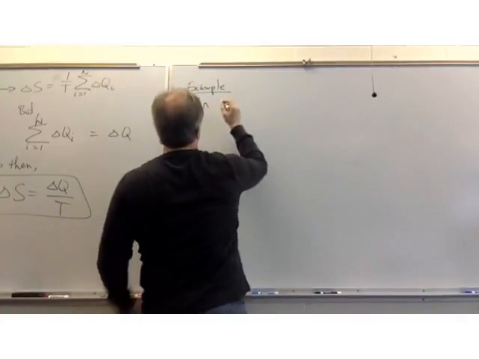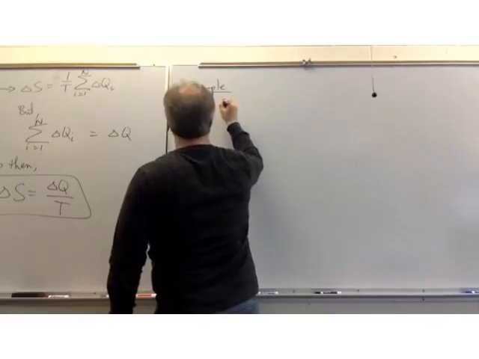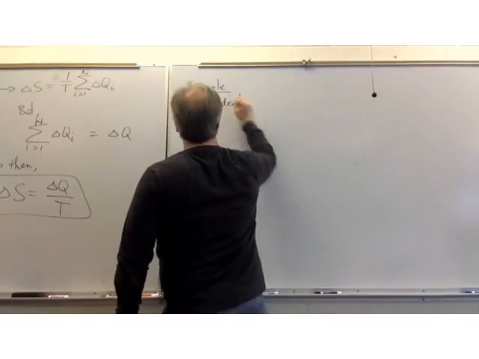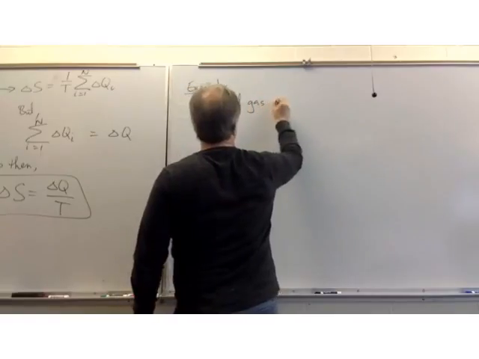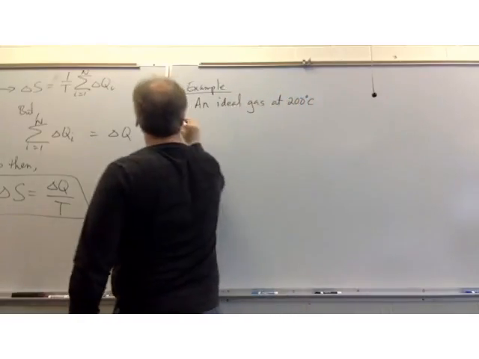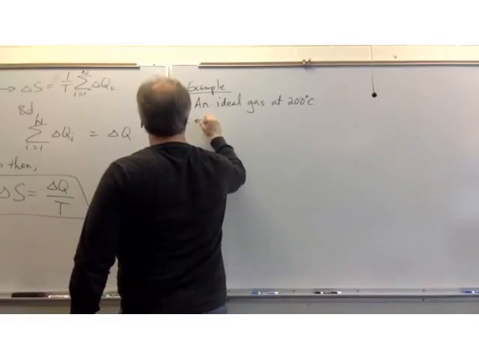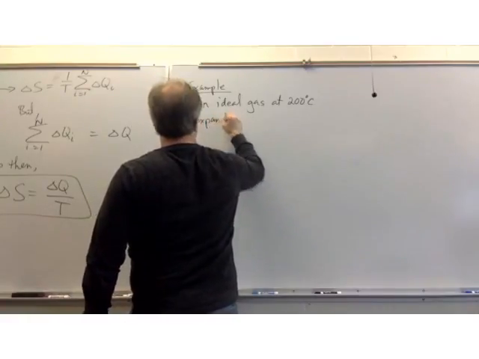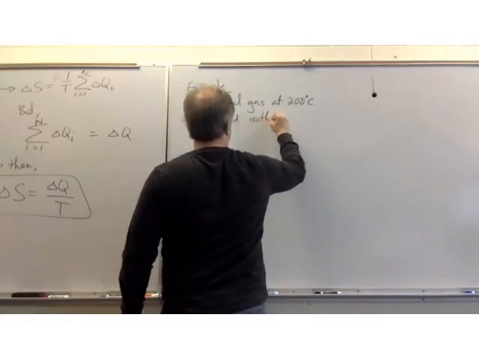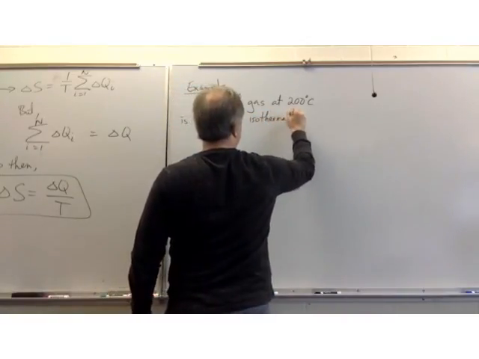So let's suppose we have a container with an ideal gas in it. A what? An ideal gas. An ideal gas at 200 degrees C is allowed to expand isothermally. What was that word you used? Isothermally.